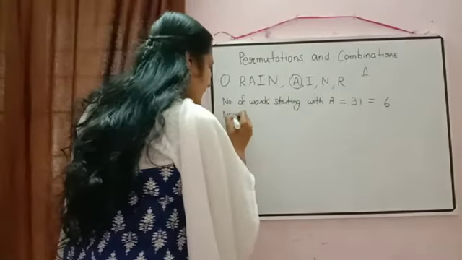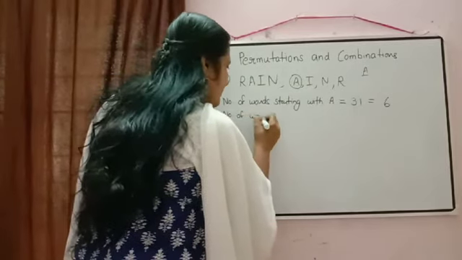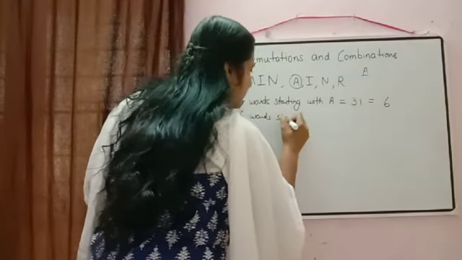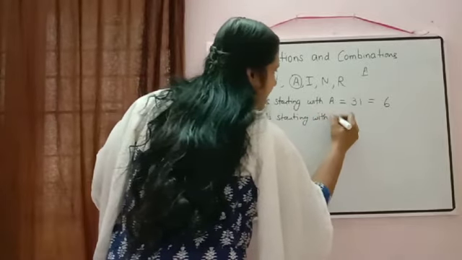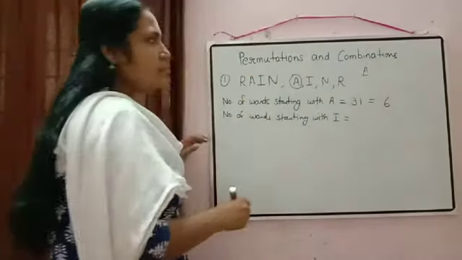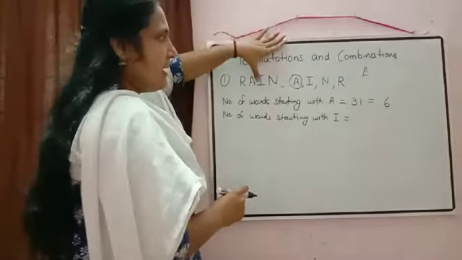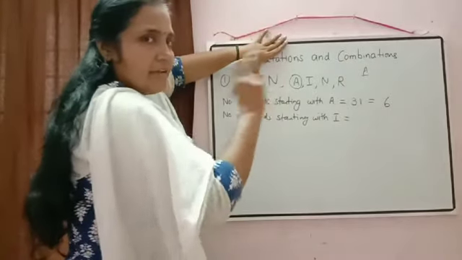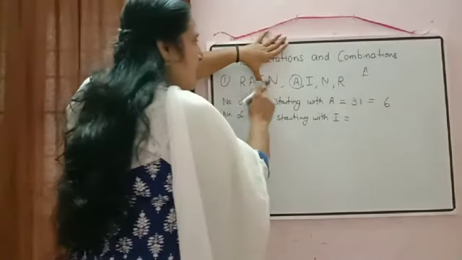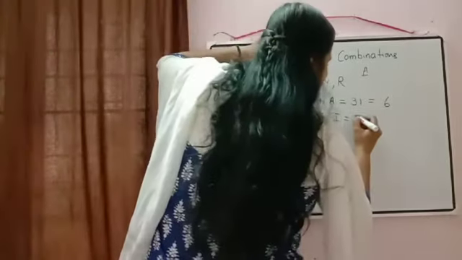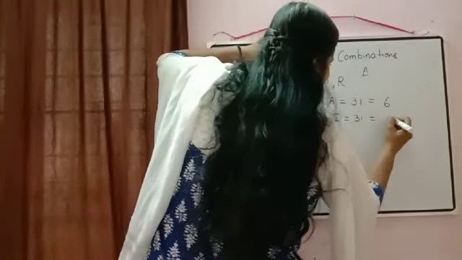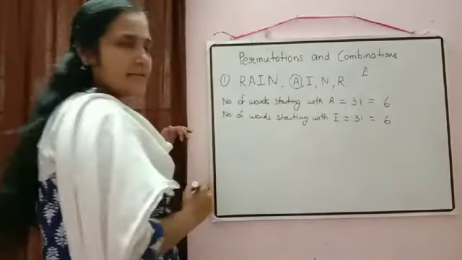Then next we write the number of words starting with I. Now we keep I fixed; the letter I is in the first position. Remaining are 3 letters, which again can be arranged in 3 factorial ways, so again we write 6.